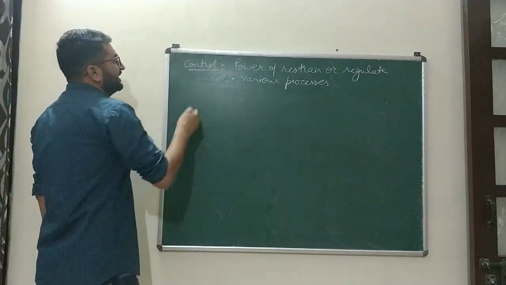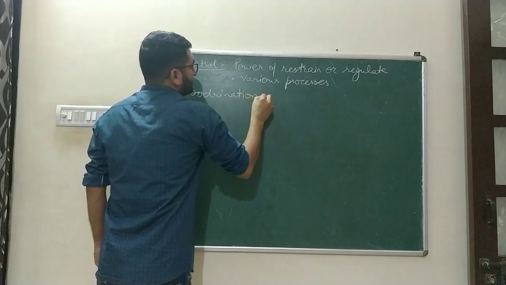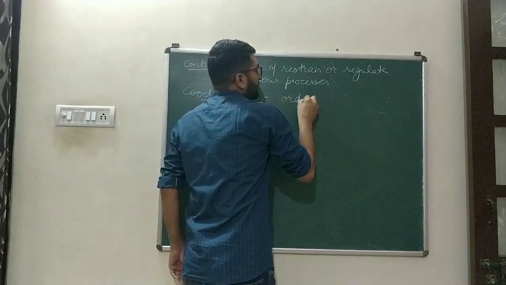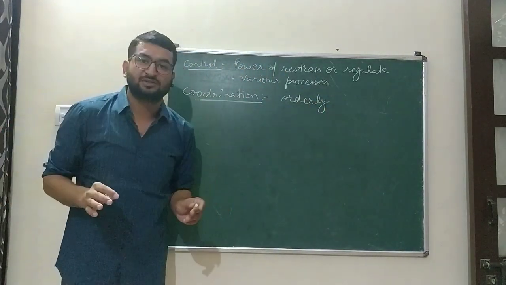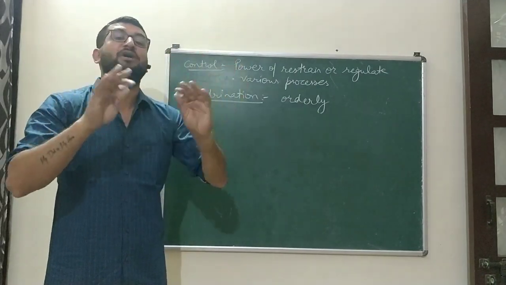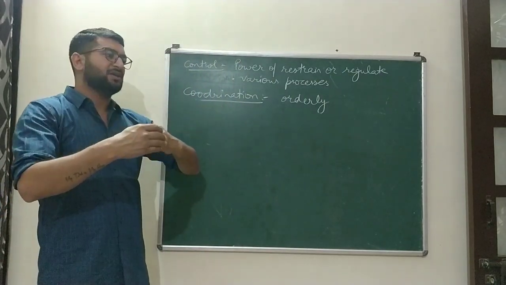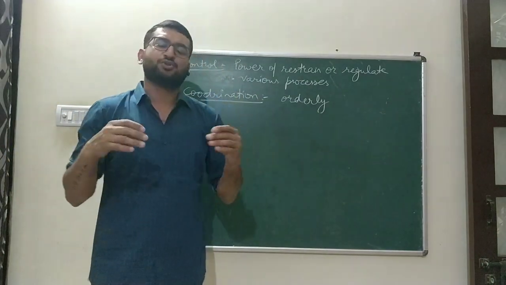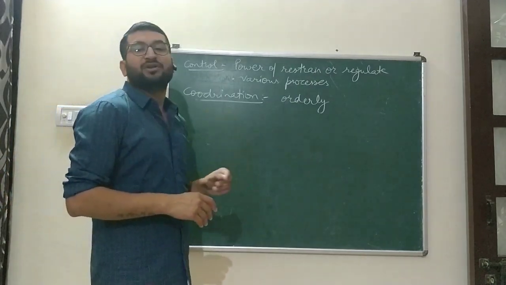The next term is coordination. What is coordination? It is the orderly and harmonious arrangement of various organs to work together to give a particular response to a stimulus, to an environmental change. It is the orderly, harmonious relationship between the different organs and parts so that they can work together to perform a particular function. That is known as coordination.